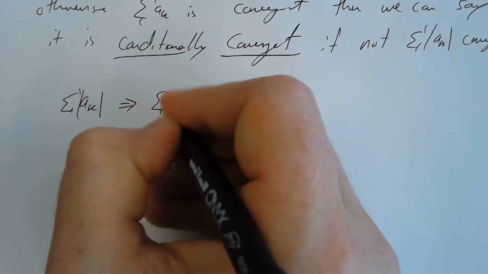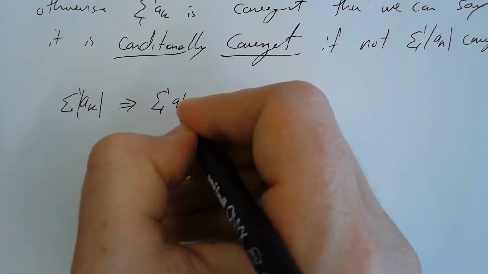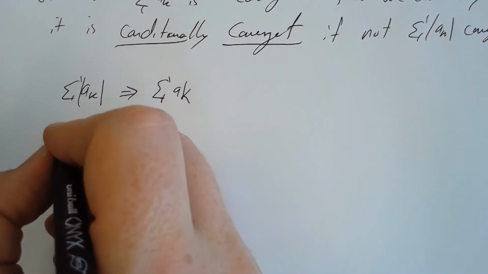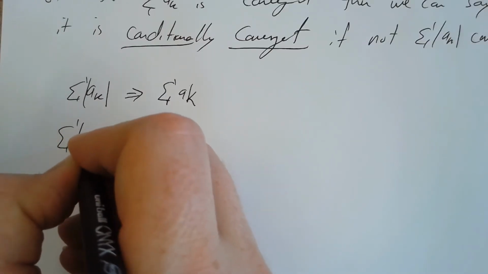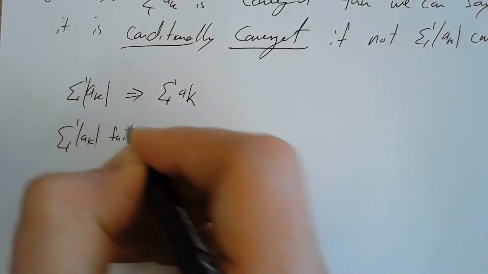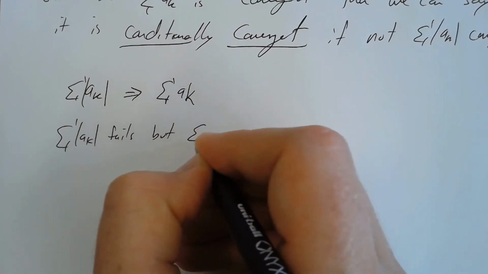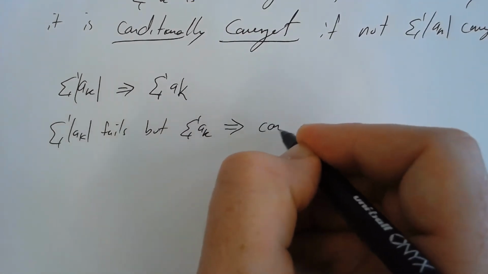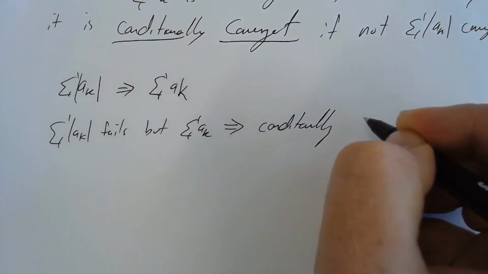Absolute convergence implies regular convergence. If absolute convergence fails, but we do have that it is convergent in and of itself, this implies conditionally convergent.